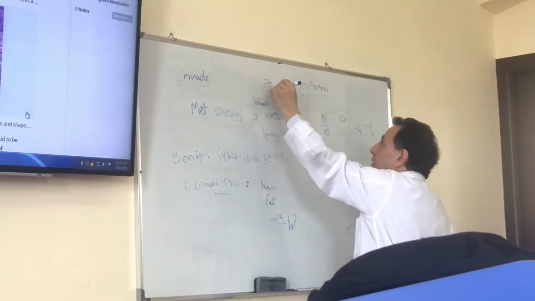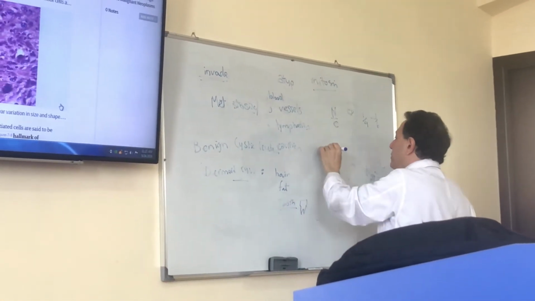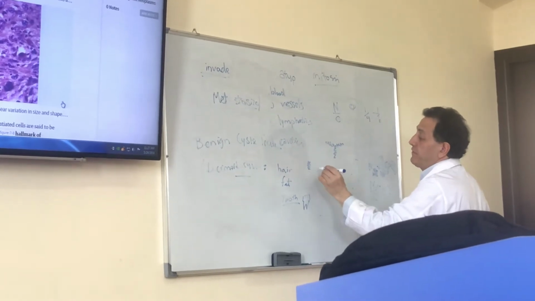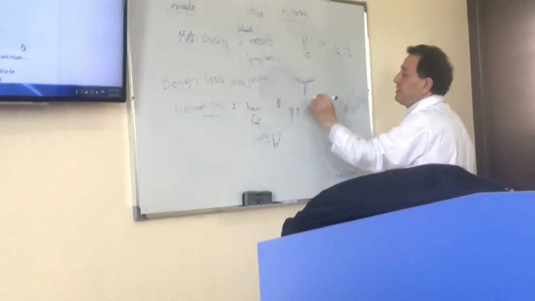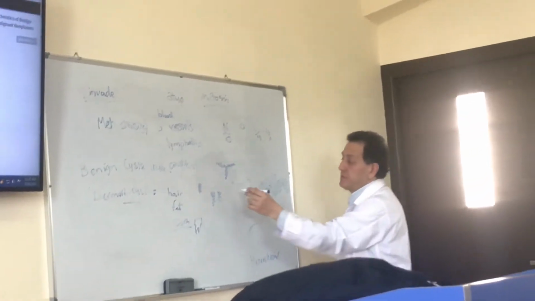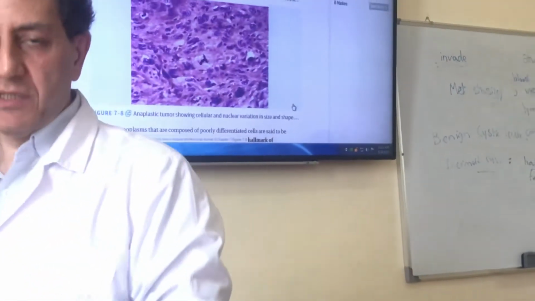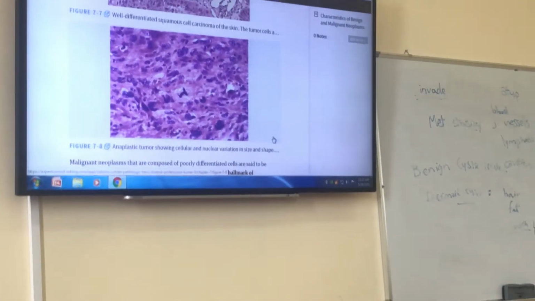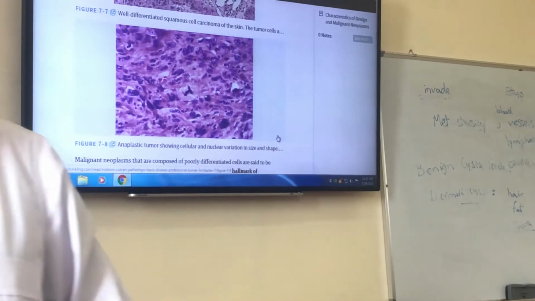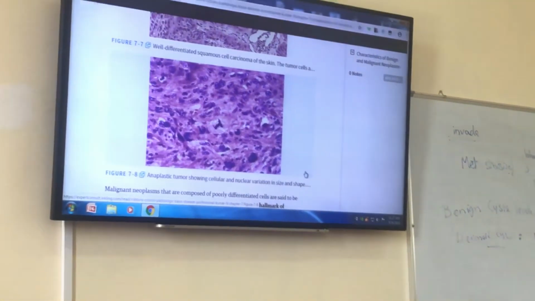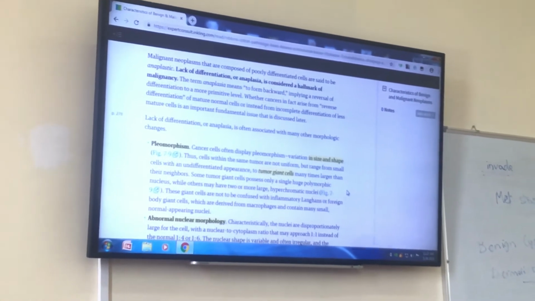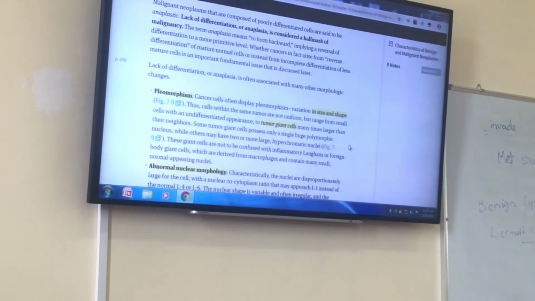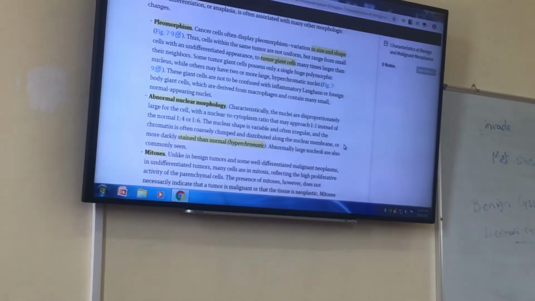So it has three poles. Normally, mitotic figures are like this or this, but this is an atypical mitotic figure that is seen in malignant tumors. So mitosis is increased in number in malignancies, and we see atypical mitotic figures. And there is change in shape and size of cells, which is called pleomorphism.